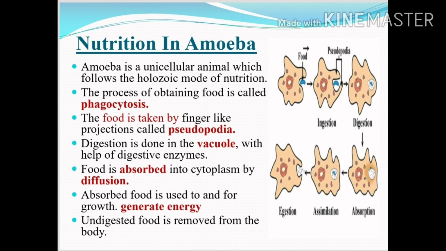And finally, the undigested food is removed from the body. It means egestion. So amoeba includes 5 main steps in the holozoic mode of nutrition: ingestion, digestion, absorption, assimilation and egestion.